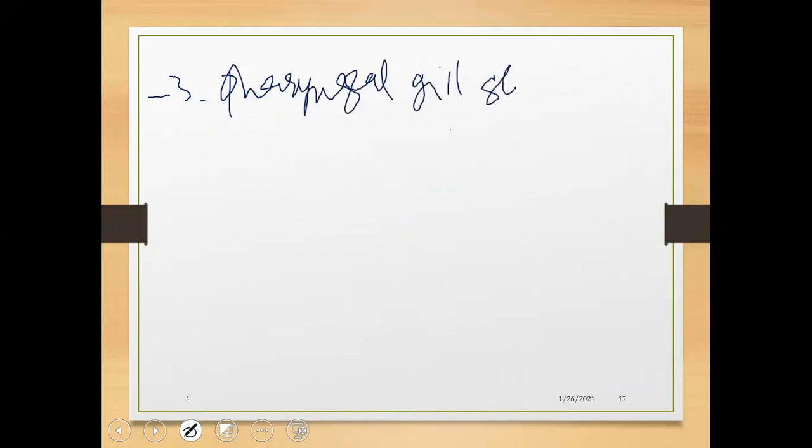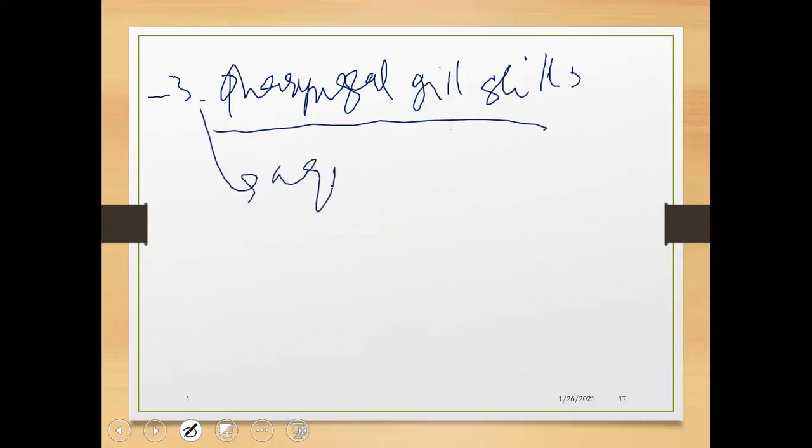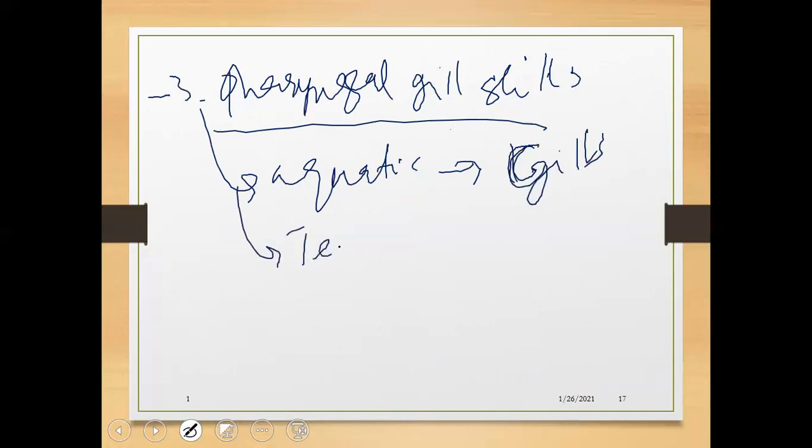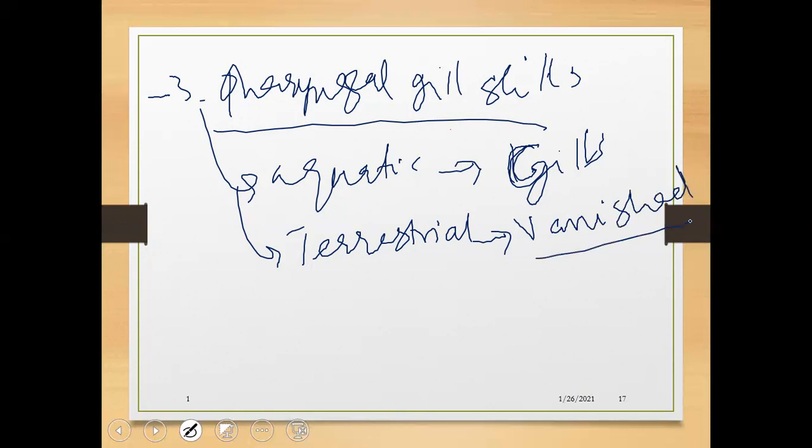Pharyngeal gill slits in aquatic organisms are converted into gills, while in terrestrial organisms they vanish, not required. So how do pharyngeal gill slits form?